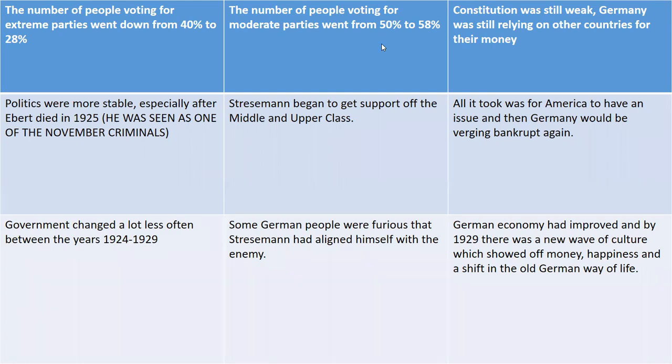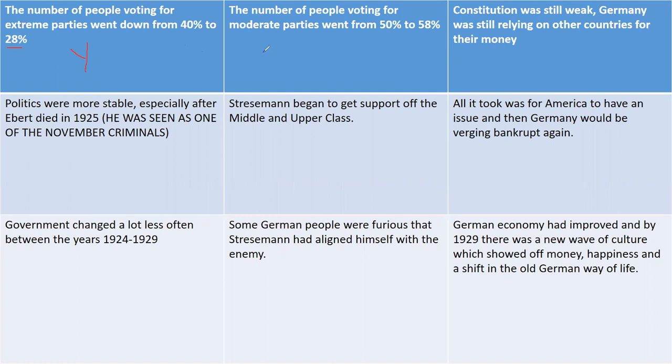Now, where are we going to put these? So, roughly, the number of people voting for extreme groups, that is going to be that he was a success. The fact that extreme parties were not being voted for takes pressure off the government. However, 28% is still, I'd say, a moderately high number.